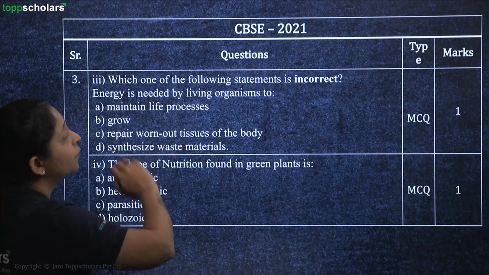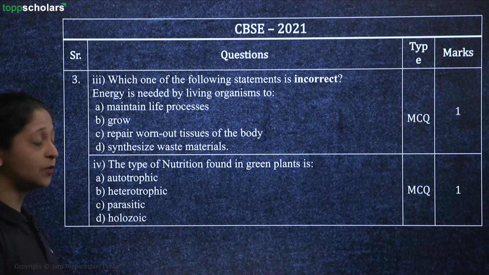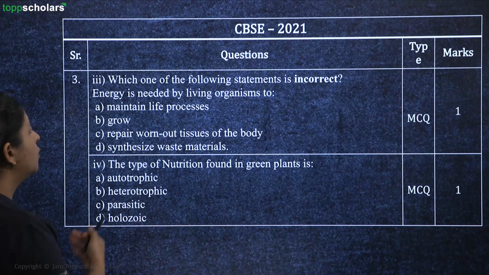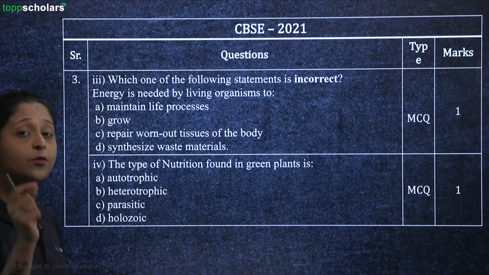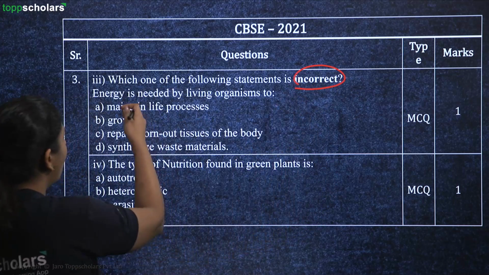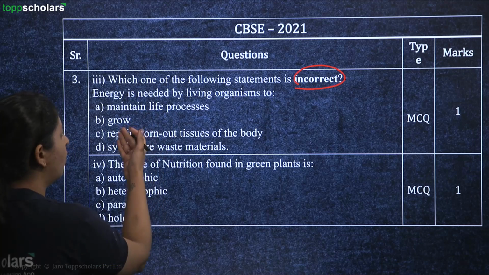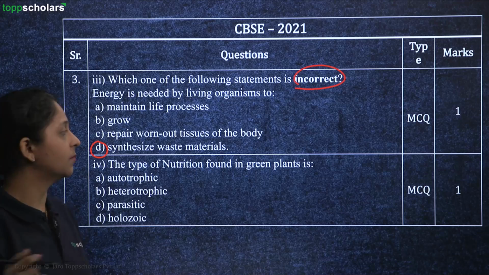Next is, which one of the following statements is incorrect? Energy is needed by living organisms to do what? To maintain life processes, to grow, to repair worn out cells of the body, or to synthesize waste material. So you have to find the incorrect statement over here, right? Okay, so all of these are correct. Energy is needed to maintain life processes, grow, and repair the worn out tissues, but it is not needed to synthesize the waste materials.